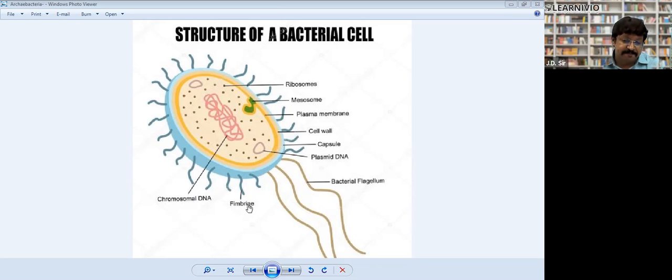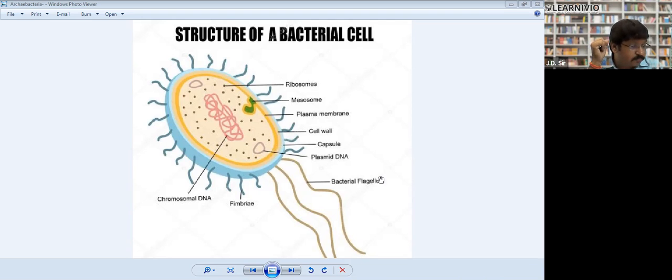They have fimbriae, and they have one to four long threads, and these are called flagella. Flagella help bacteria to swim in water or liquid or in blood. So this is the structure of bacteria. Is it clear? So this is the representative cell of Monera.